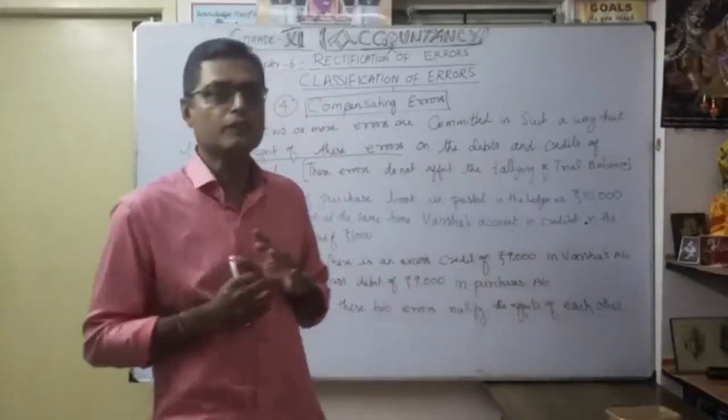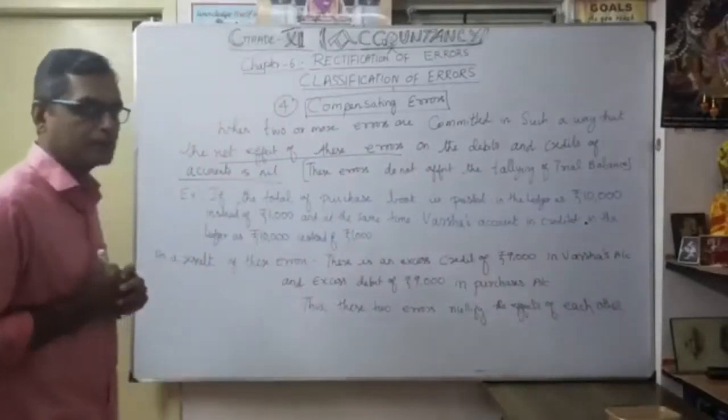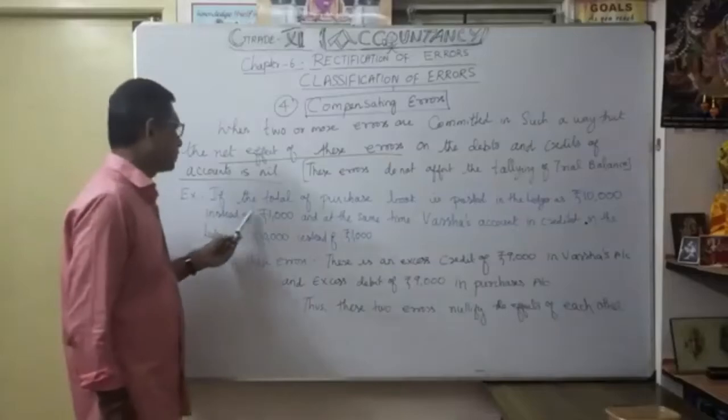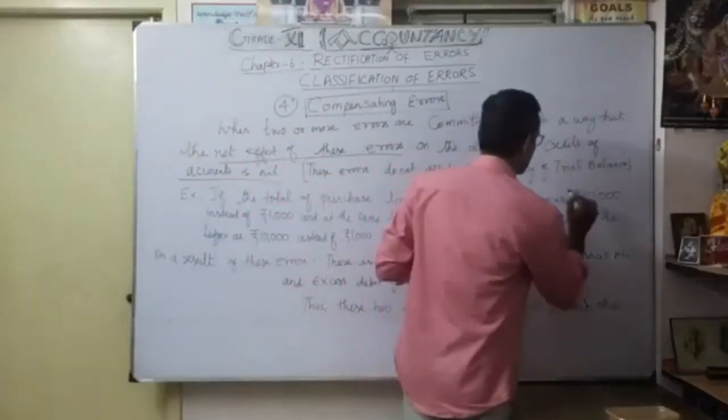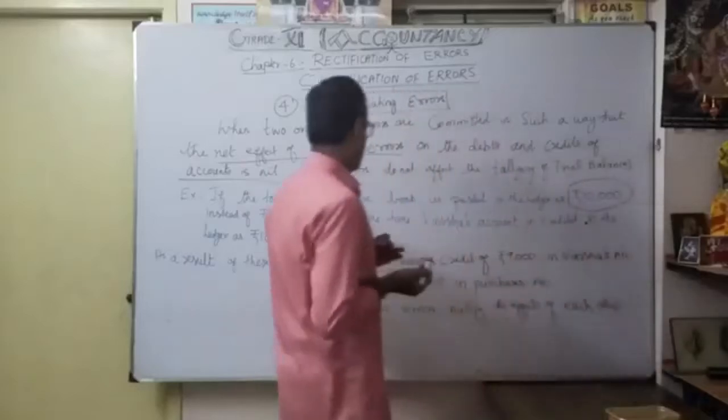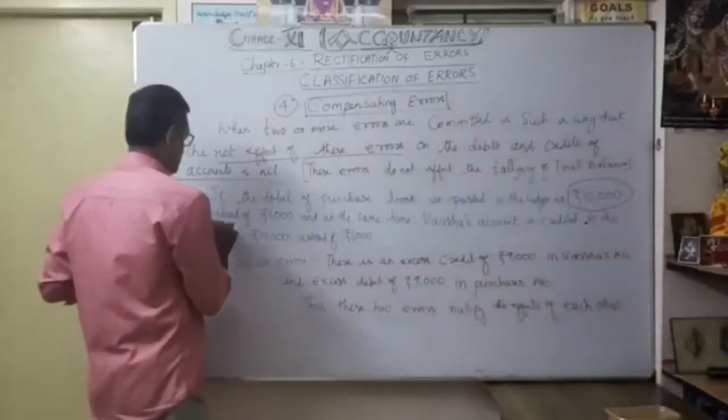Now let's look at an example. If the total of the purchase book is posted in the ledger as 10,000 instead of 1,000.